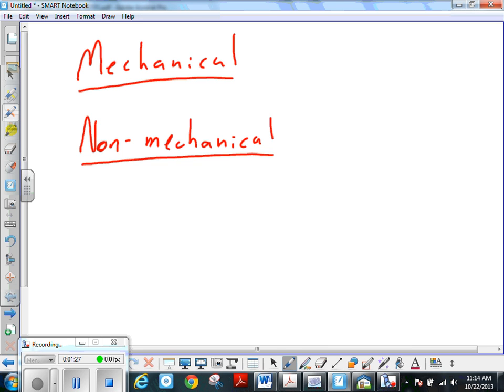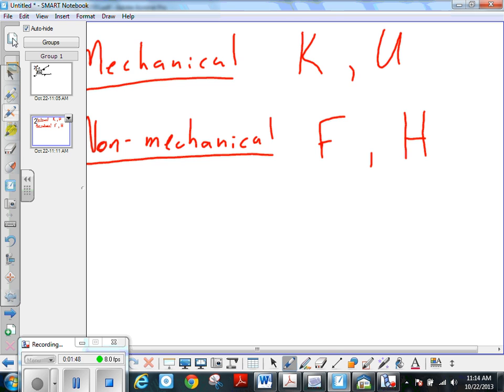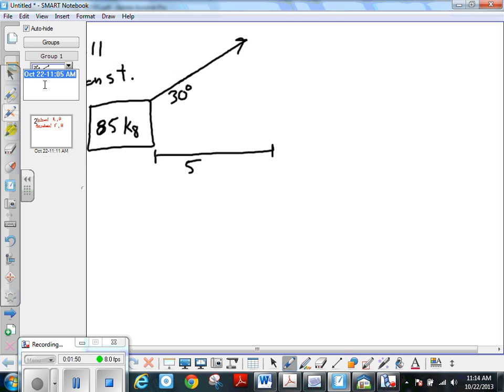Okay, so mechanical then is going to be kinetic energy and potential energies. Non-mechanical will be friction and heat. And friction turns mechanical energy into heat. Okay, so when we're talking about this question here, and I think it's question 4 on the worksheet, number 1.